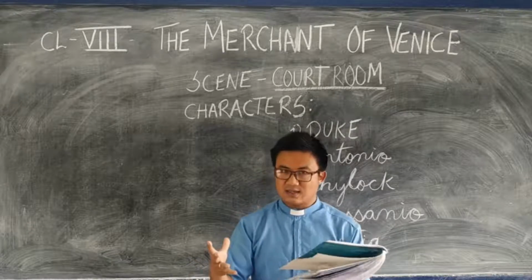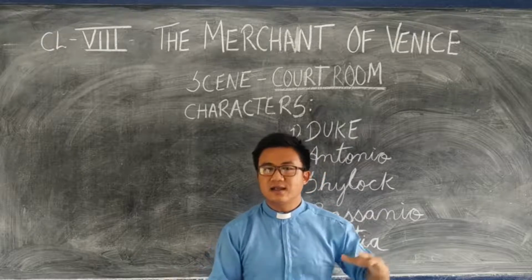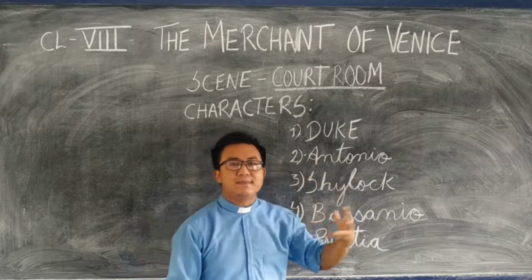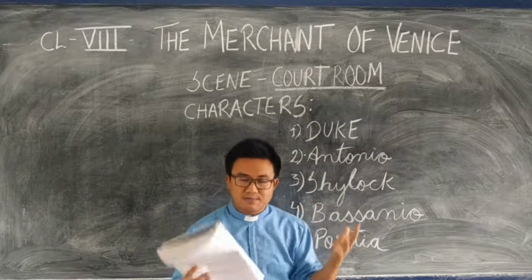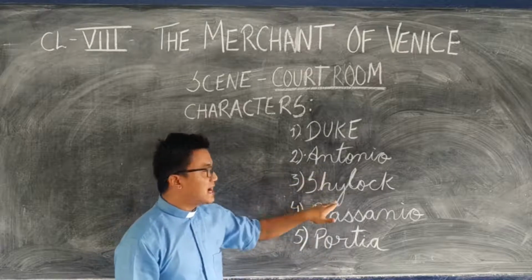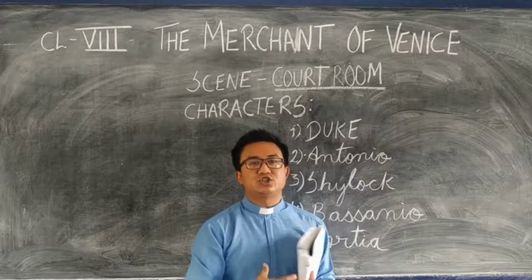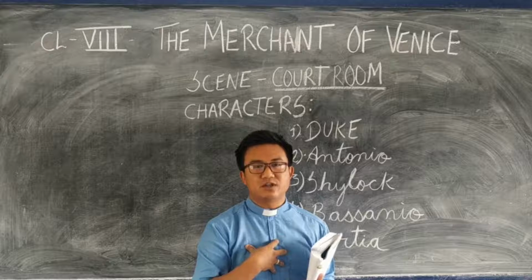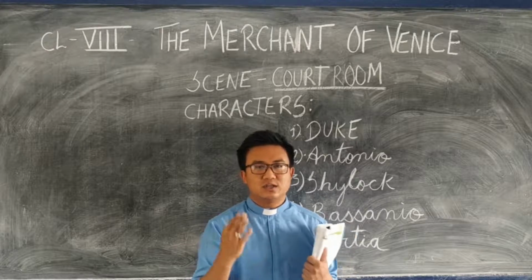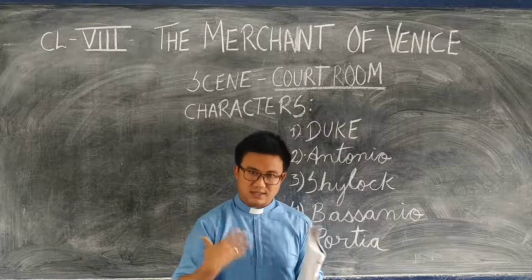Now, what is this case which Portia also says is very unusual? It was agreed that if Antonio is not able to pay back whatever he has to pay within 3 months, then Antonio must allow Shylock to have a pound of flesh from his body, from near the heart. This is a very, very unusual case. But what to do? This was the agreement made, and even Antonio had agreed to this.